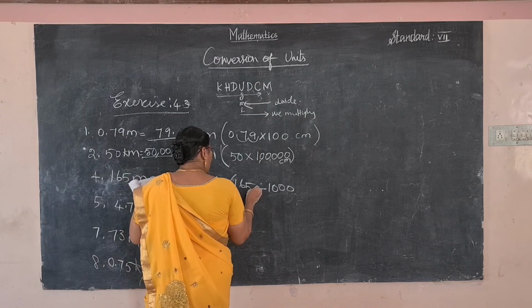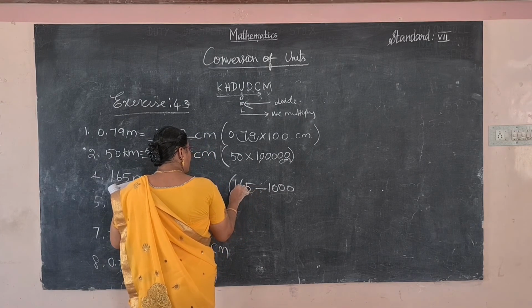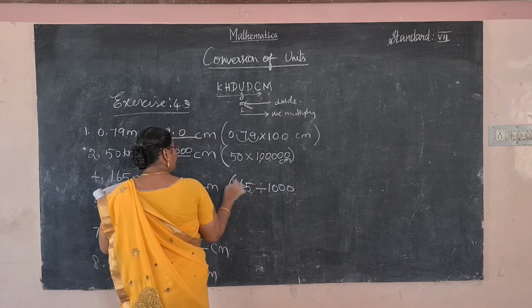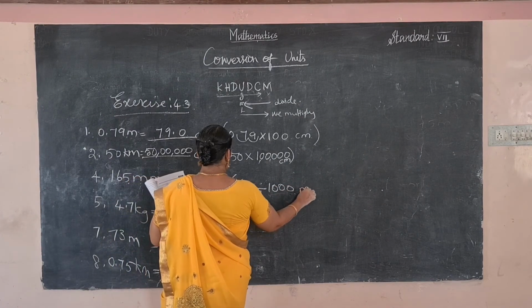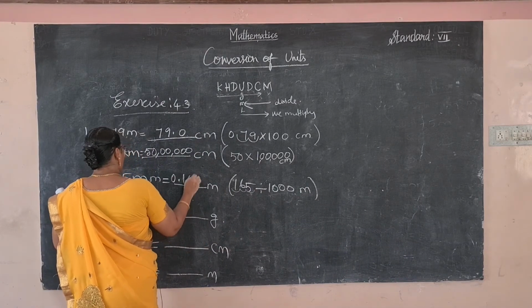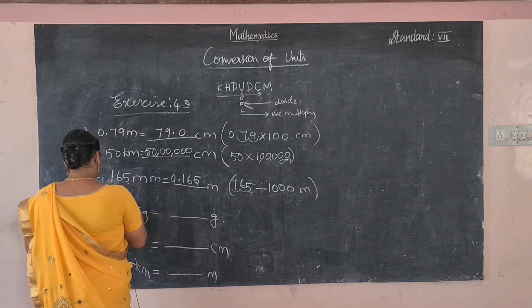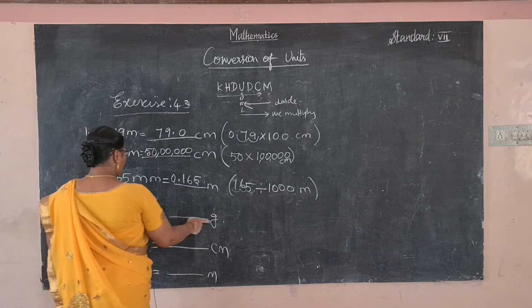So the decimal point moves from right to left, 3 places, 1, 2, 3. So 0.165 meter.